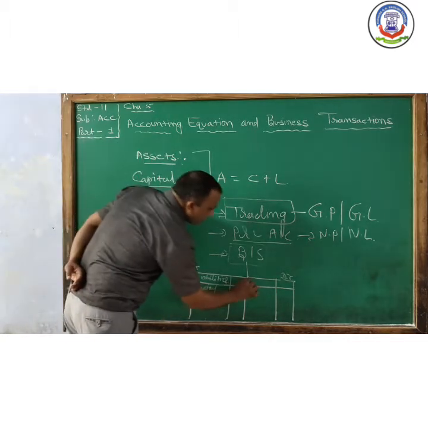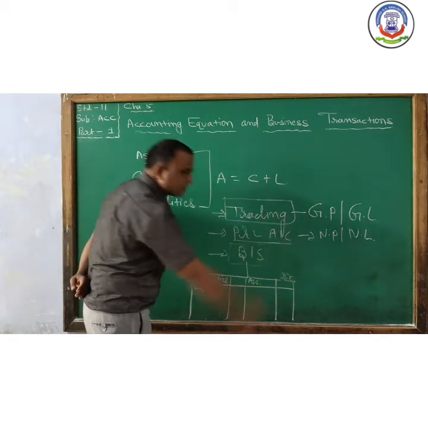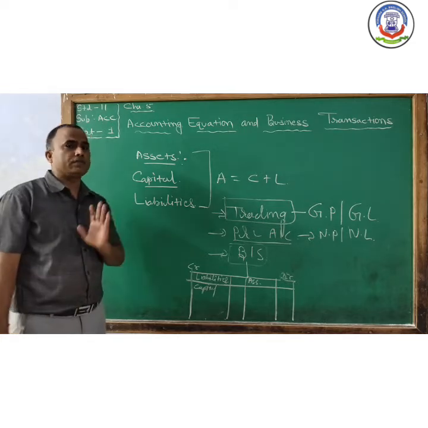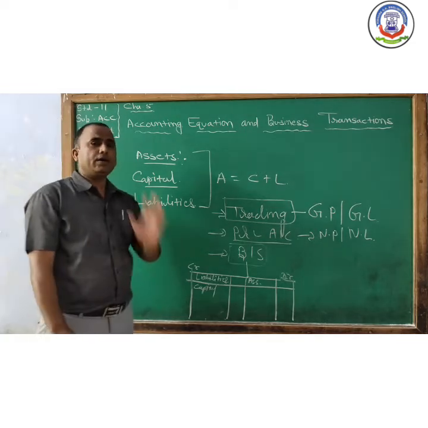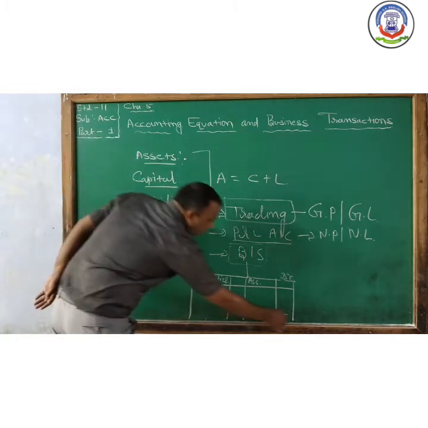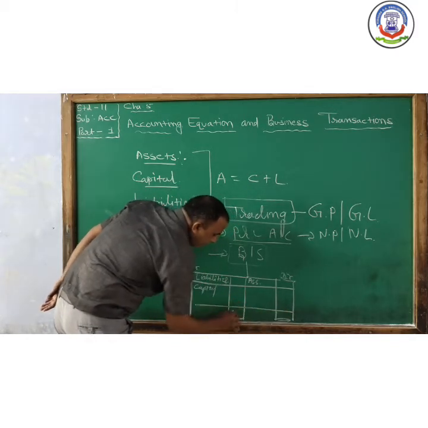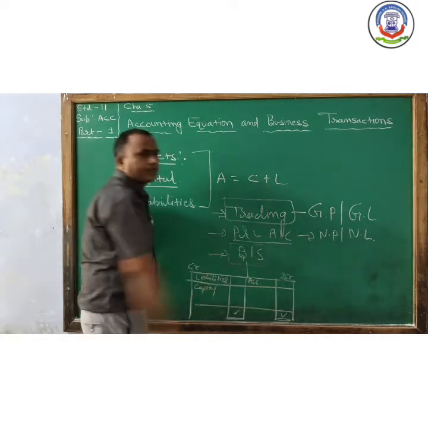And in the debit side, we record all the assets. As per our concept in double entry bookkeeping system, at the end of the year, the total of balance sheet, debit side and credit side must be equal.